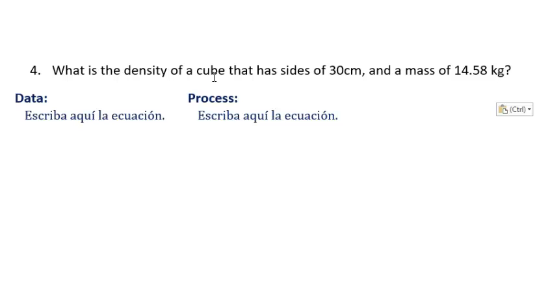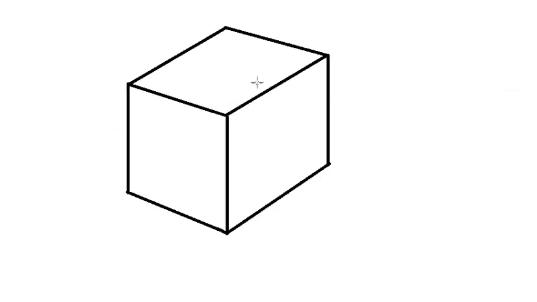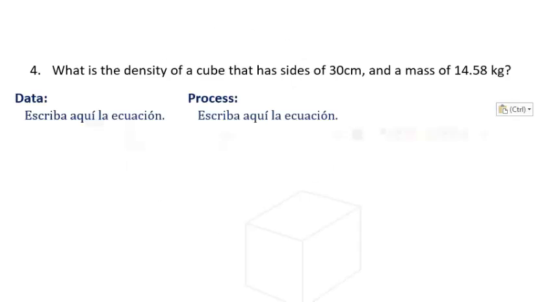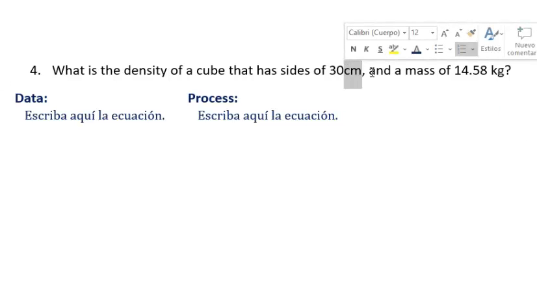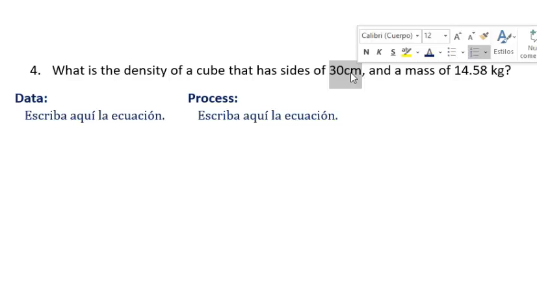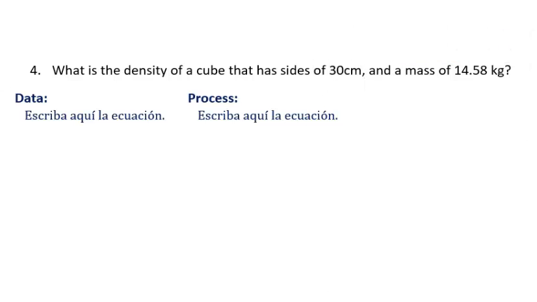What is the density of a cube that has sides of 30 centimeters and a mass of 14.58 kilograms? Okay, in this case, they're not giving me the volume. What they're doing here is they're giving me a figure. It's a cube. If you remember geometry, a cube has this shape. The data says that that cube has sides of 30 centimeters. Now, we do not work with centimeters. We work with meters. So convert those 30 centimeters to meters. It's going to give you 0.3 meters.